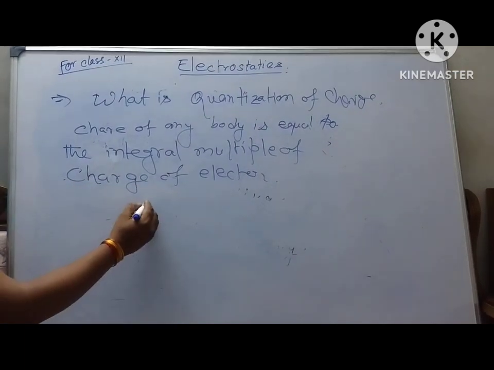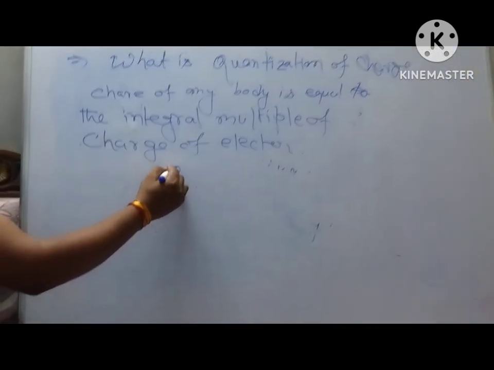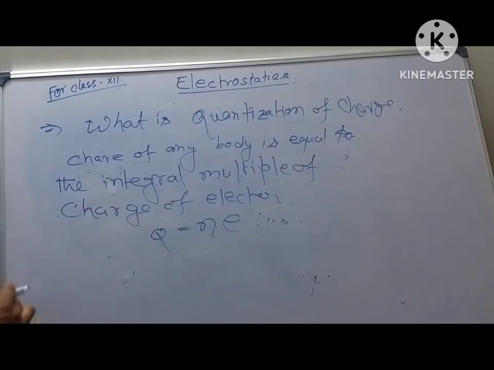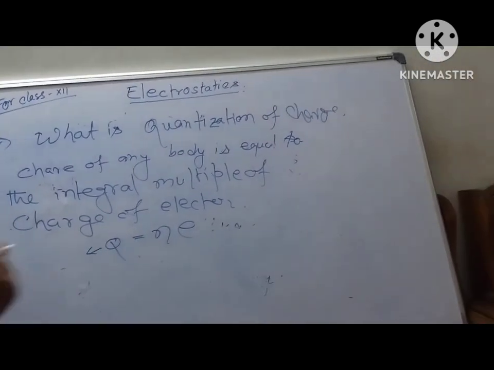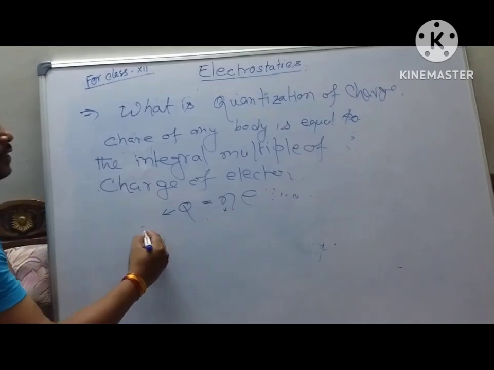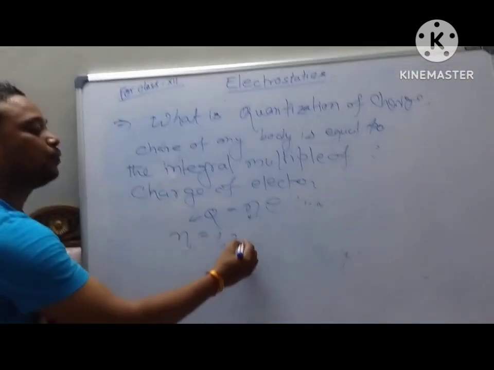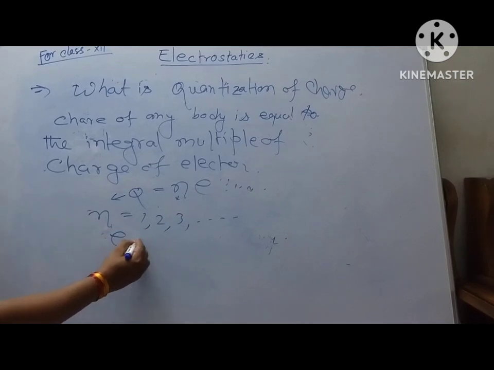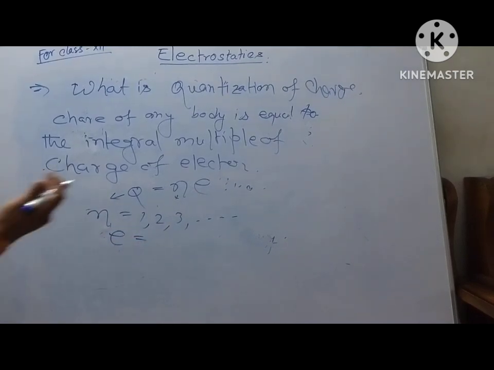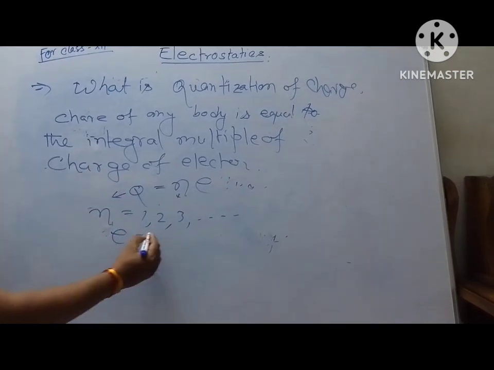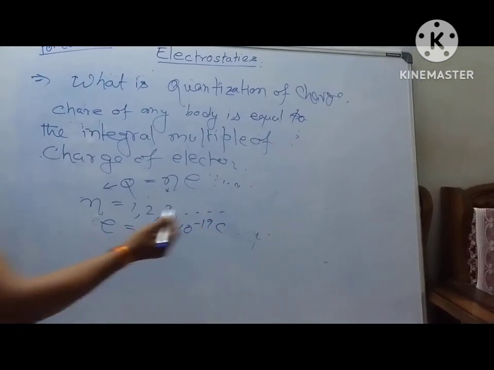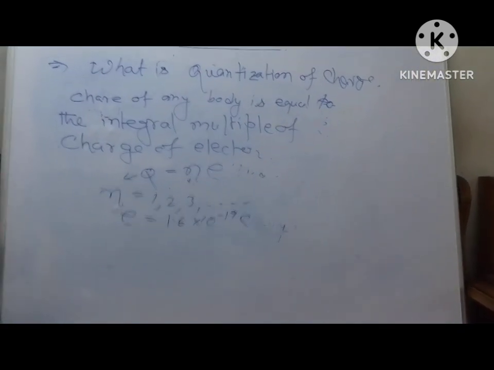This is basically charge of any body equal to Q. Q is equal to n into e. This is the total charge Q, and n is any integer, n equal to 1, 2, 3, any numbers, and e equal to, we always know the charge of electron, 1.6 into 10 to the power minus 19 coulomb. Therefore,